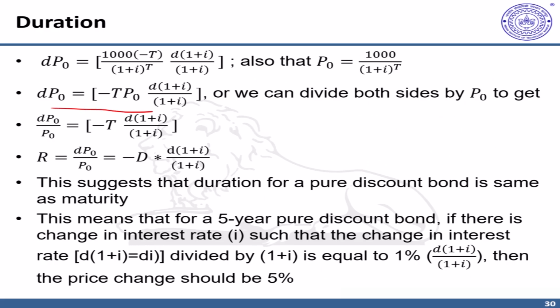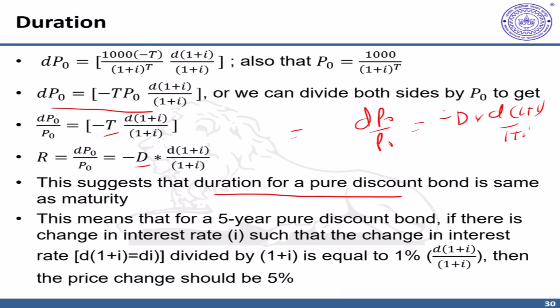Now recall our definition of duration. We said our definition of duration was dP naught upon P naught equals minus T into d of (1 plus I) upon (1 plus I), which means that T here is the same as D. Or in other words, the duration of a pure discount bond is the same as maturity, as we already had that intuition.